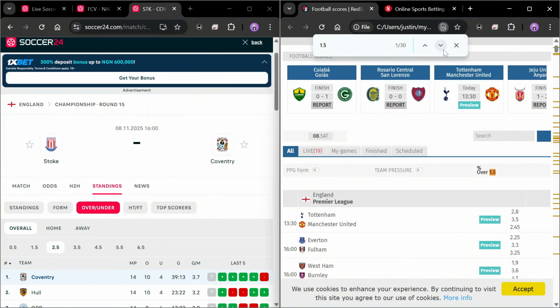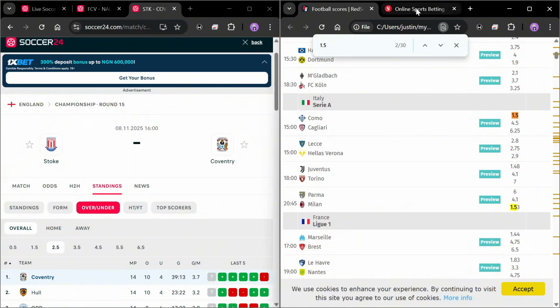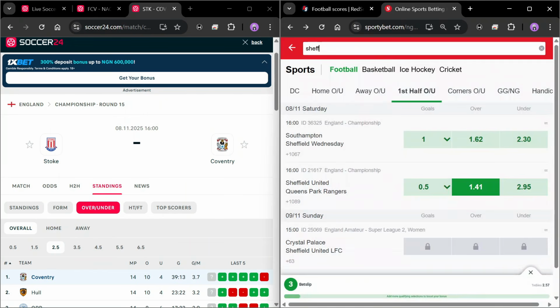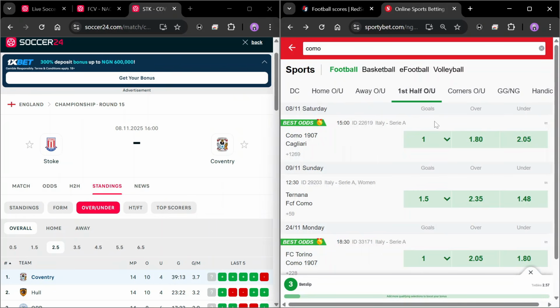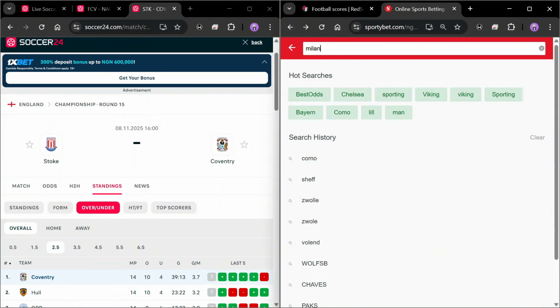Let's say we have Como to win and then AC Milan to win. You could just put them on this kind of ticket. And remember, there is no analysis on this. We're just showing that if you wanted to work with a structure, you can actually do that using this. So Como with a straight win of 1.5 odd, and I can put in Milan.